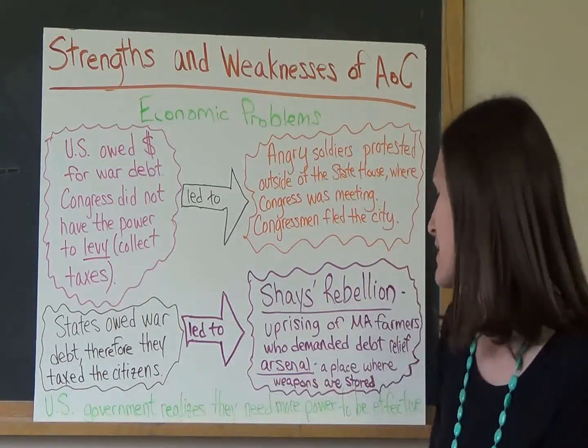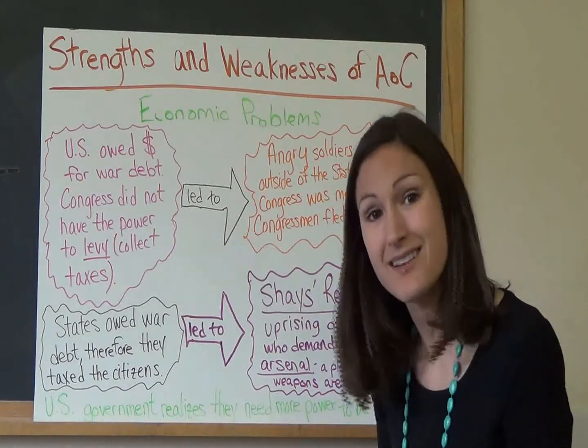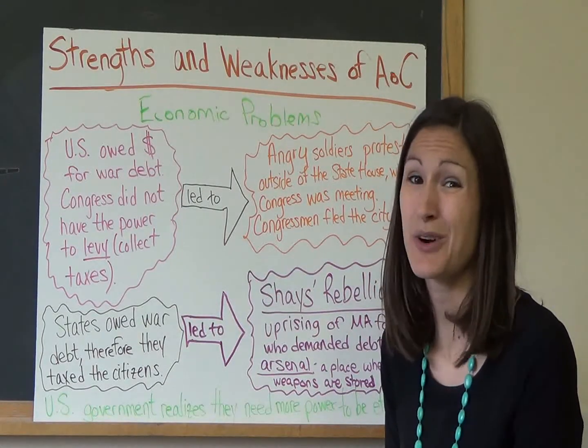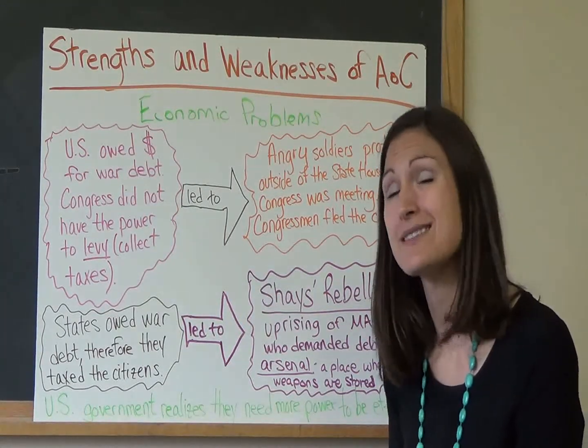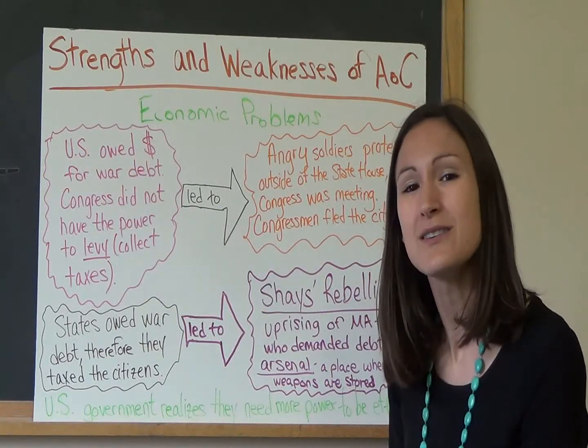So the U.S. government realizes that they need more power to be effective, and that the Articles of Confederation weren't really working out for them, that there were more weaknesses than strengths. So we'll learn about what they're going to do next time.